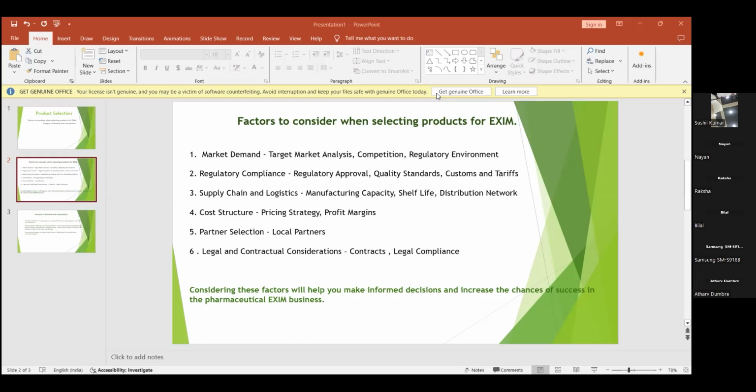Next comes the profit margin. Any product which has been sold, or which has been kept for import or export, the particular product should have a good profit margin.